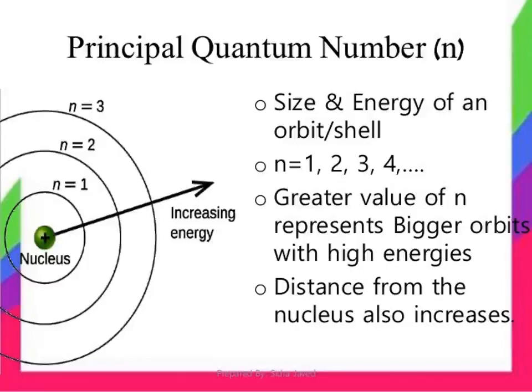Next, apply n equal to 2 in 2n square: 2 square is 4, 4 into 2 is 8. So the second shell has 8 electrons. So the K shell has 2 electrons and the L shell has 8 electrons. Then apply 3 and see what comes, like that. 2n square is the basic formula for the number of electrons, and n gives the energy of the electron. In this way we can find the energy of the electron.